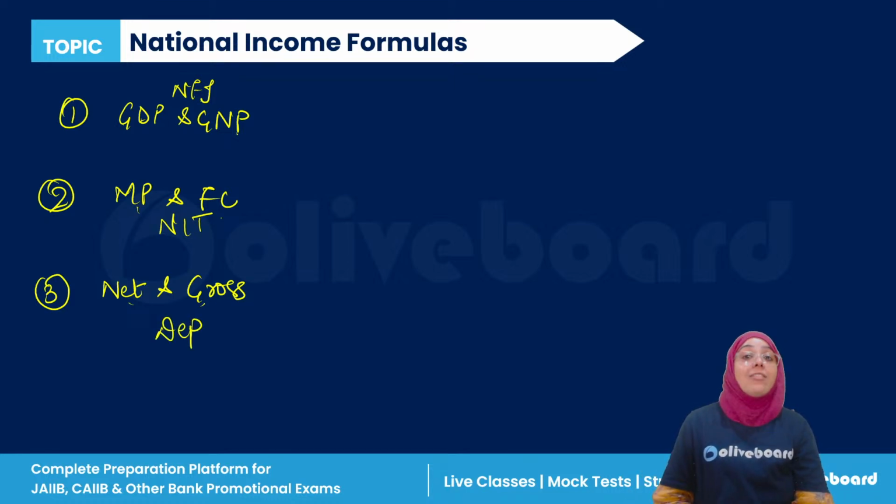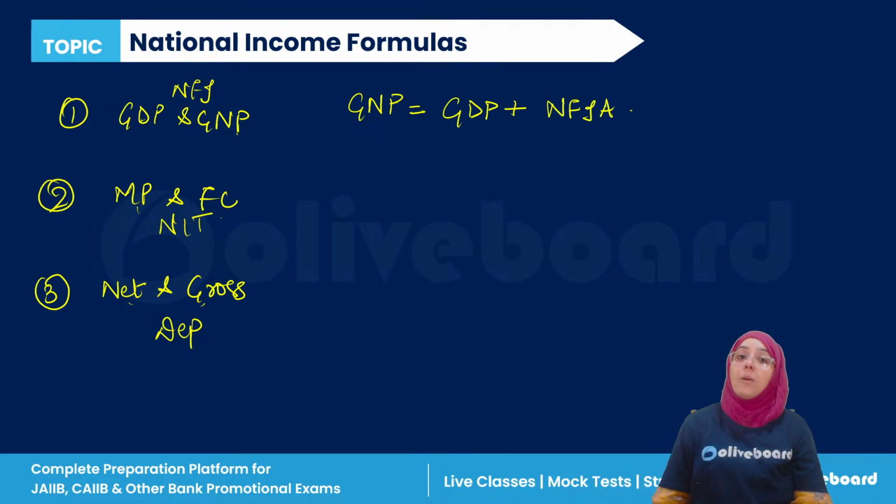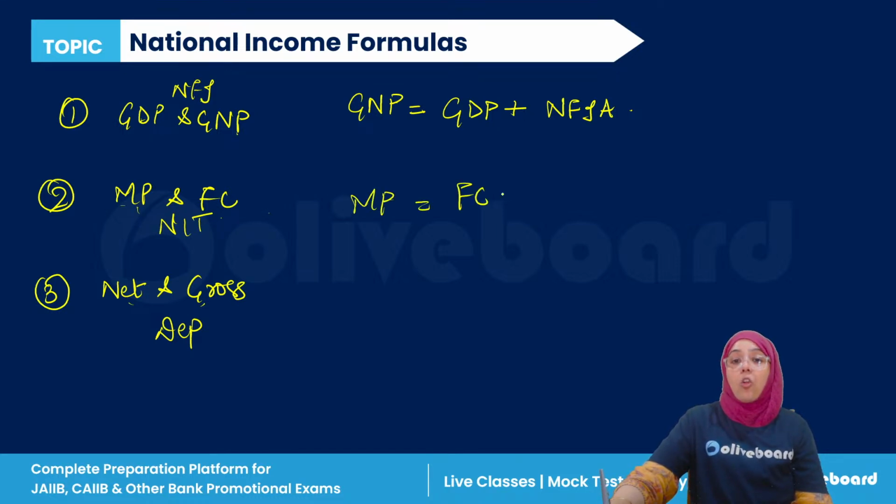The formula was what? I have told you. For calculating GNP, gross national product, we have to do what? Gross domestic product plus net factor income from abroad. This was the formula, right? Market price and factor cost: for calculating market price, we have to add net indirect taxes to factor cost. What is net indirect taxes? It is indirect taxes minus subsidies.